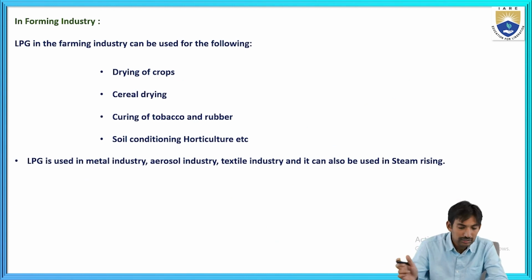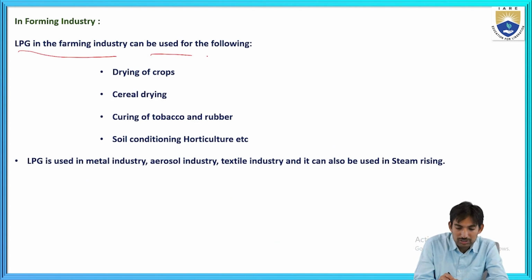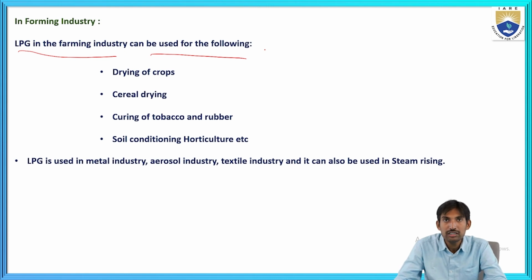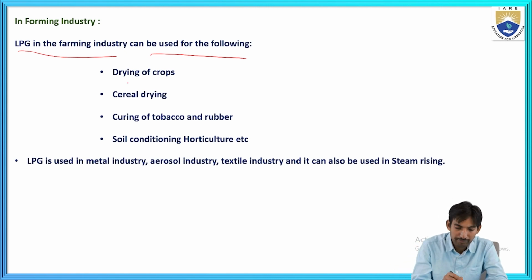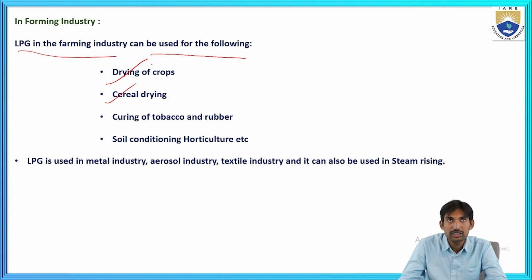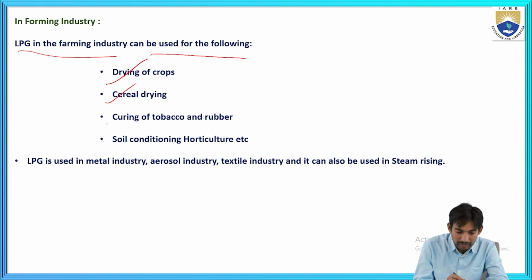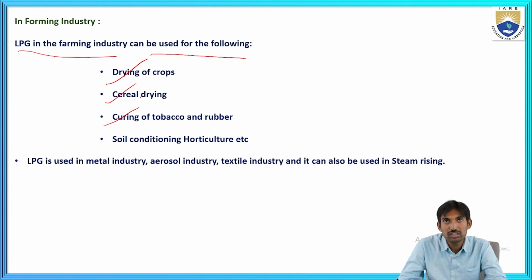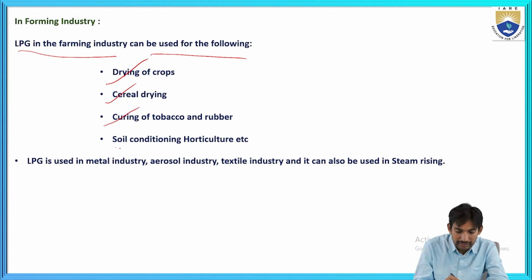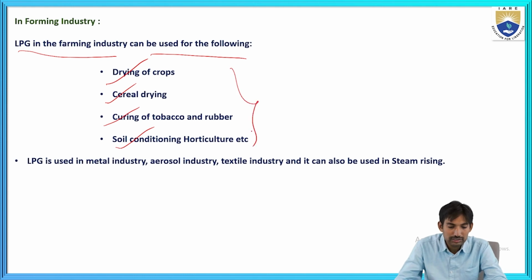In the farming industry, LPG can be used for the following: drying of crops and cereal drying, curing of tobacco and rubber, and soil conditioning, horticulture, etc.